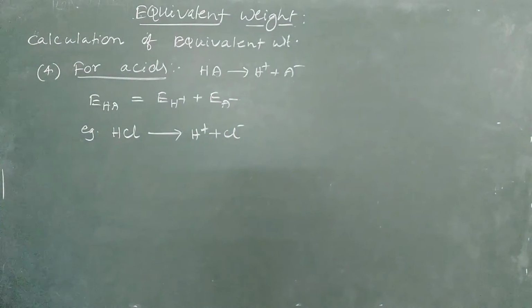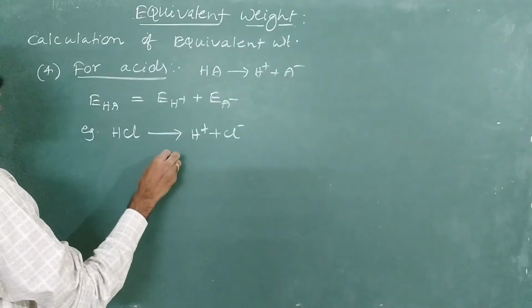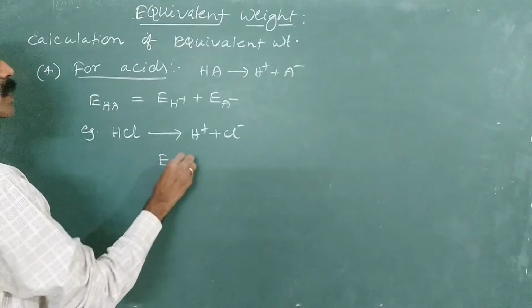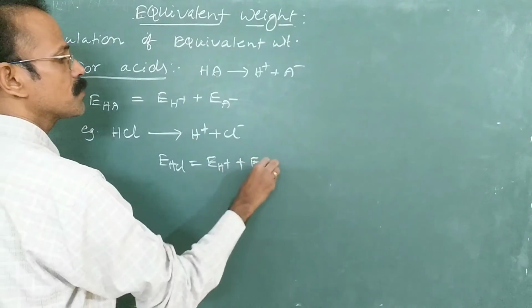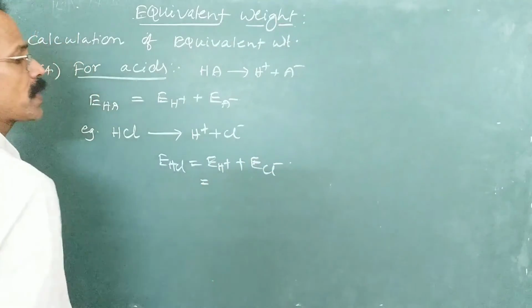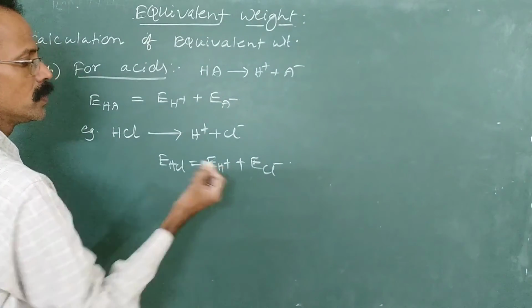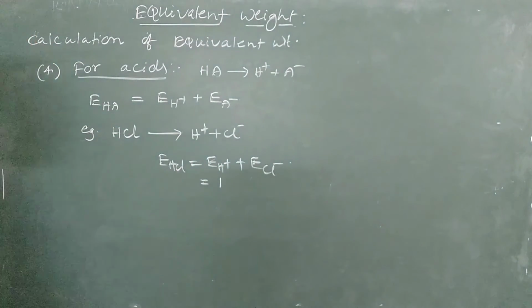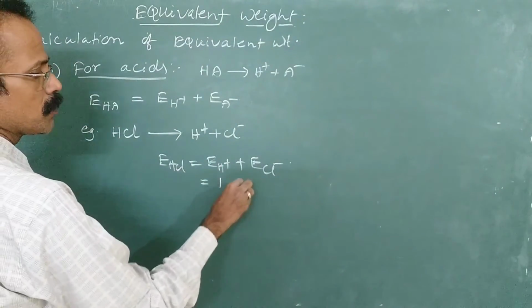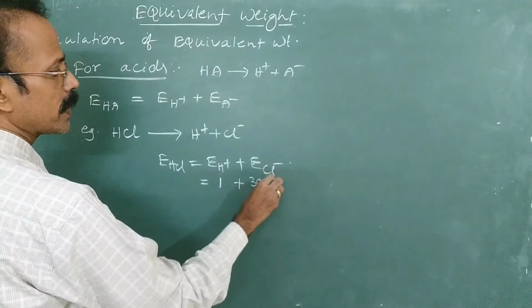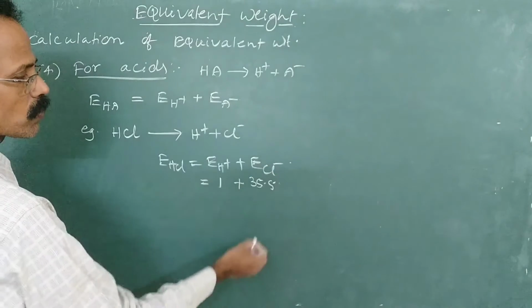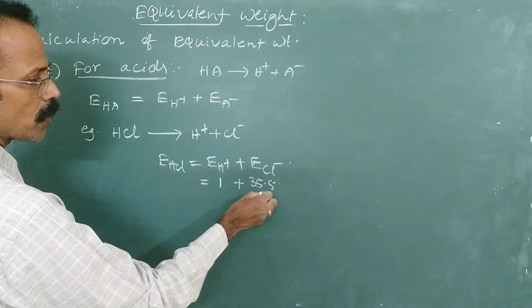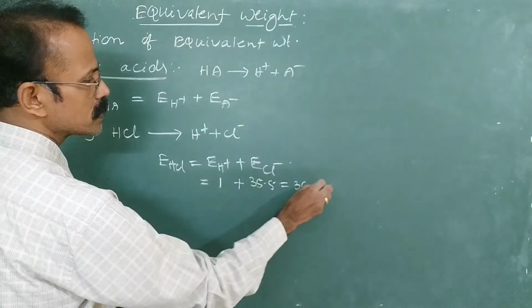Now the equivalent mass of HCl is equal to the equivalent mass of hydrogen plus the equivalent mass of chloride, right? The equivalent mass of hydrogen is equal to what? Ionic mass divided by valency, that is 1, plus 35.5, the atomic mass of chlorine or ionic mass of the chloride ion, divided by 1. So this is equal to 36.5.